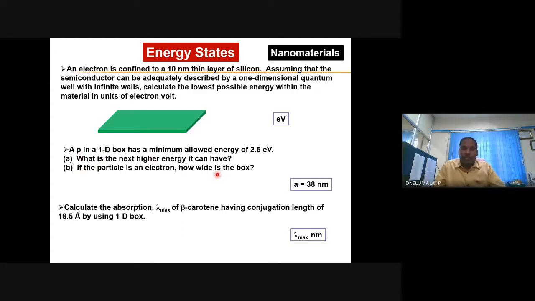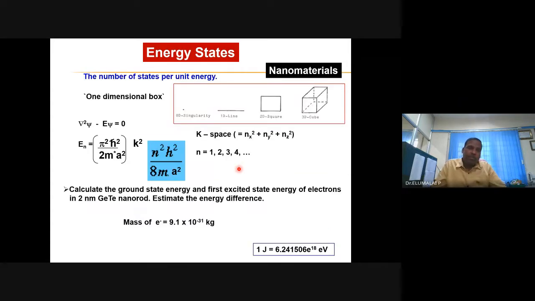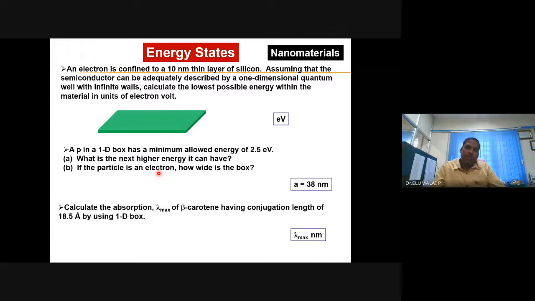So then what is this problem? How wide is the box size? Now you know E is given as 2.5. You are asked to estimate A. All other things are known. That will give you the room size or box size or grain size. Then next one, calculate the absorption maximum of beta carotene having conjugation length of 18.5 angstrom using a one-dimensional box.